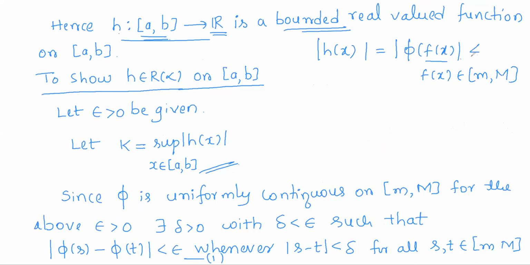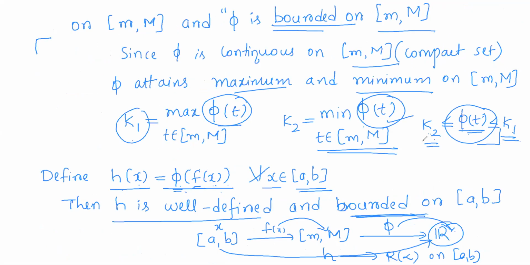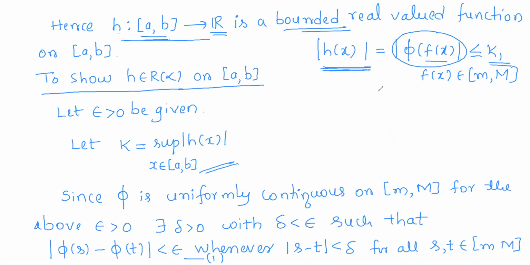So these values are less than or equal to k1, and similarly bounded below by k2, so h of x values will also be bounded above by k1 and below by k2. So h is a bounded real valued function.